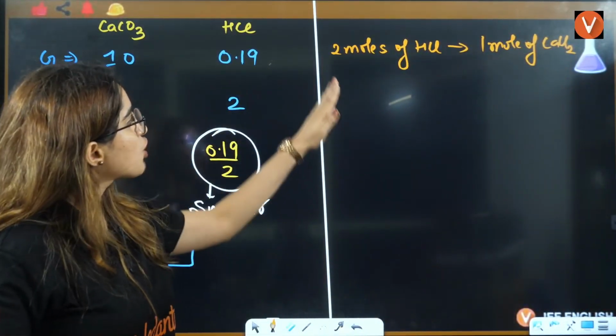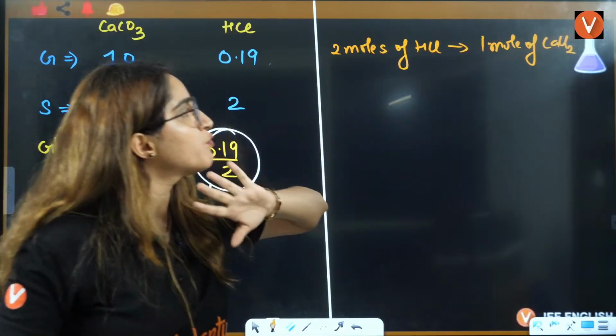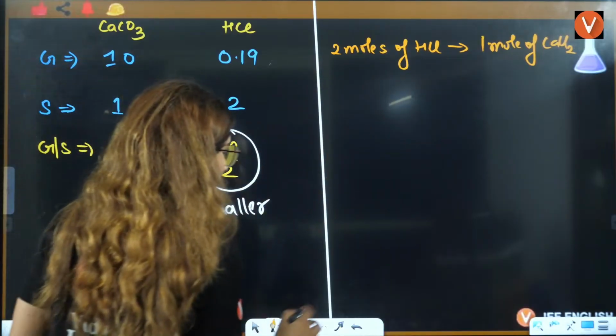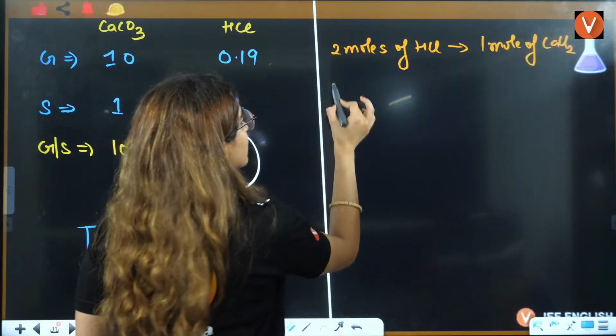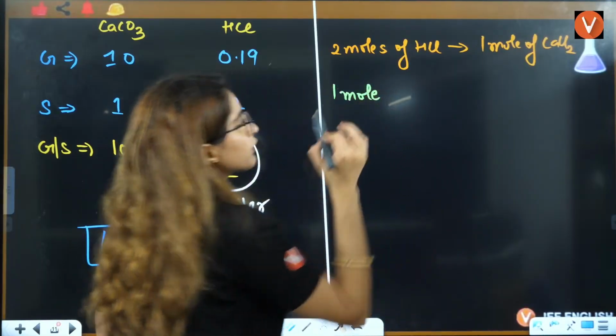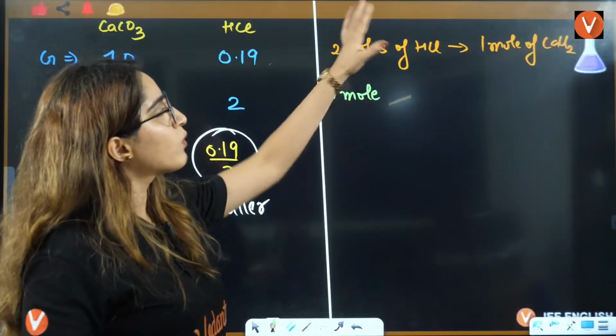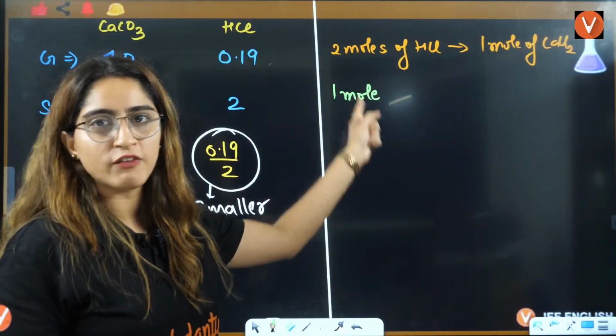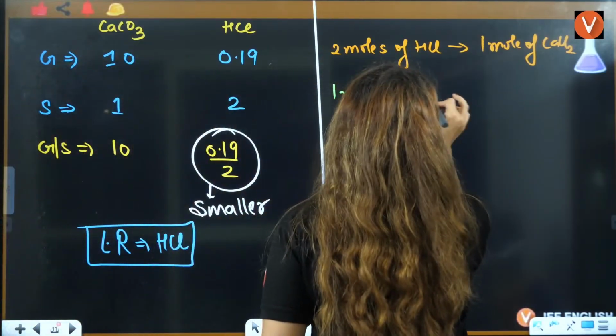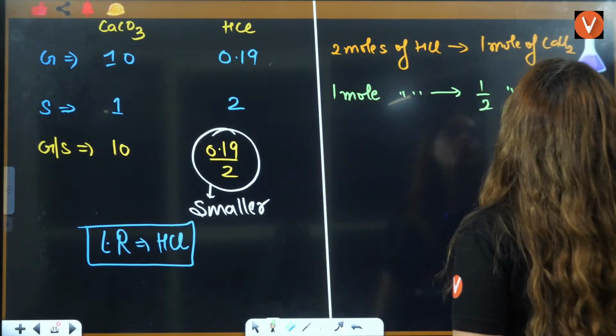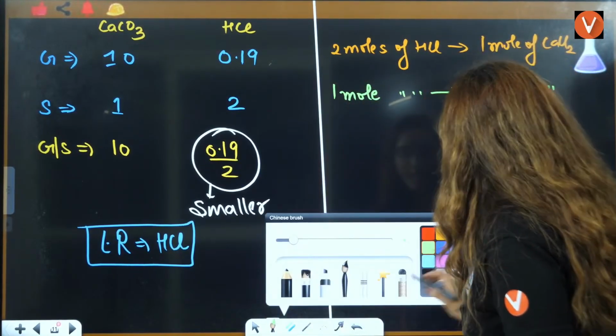Whenever we apply the unitary method, 1 mole of HCl will give 1 by 2 mole of CaCl2.